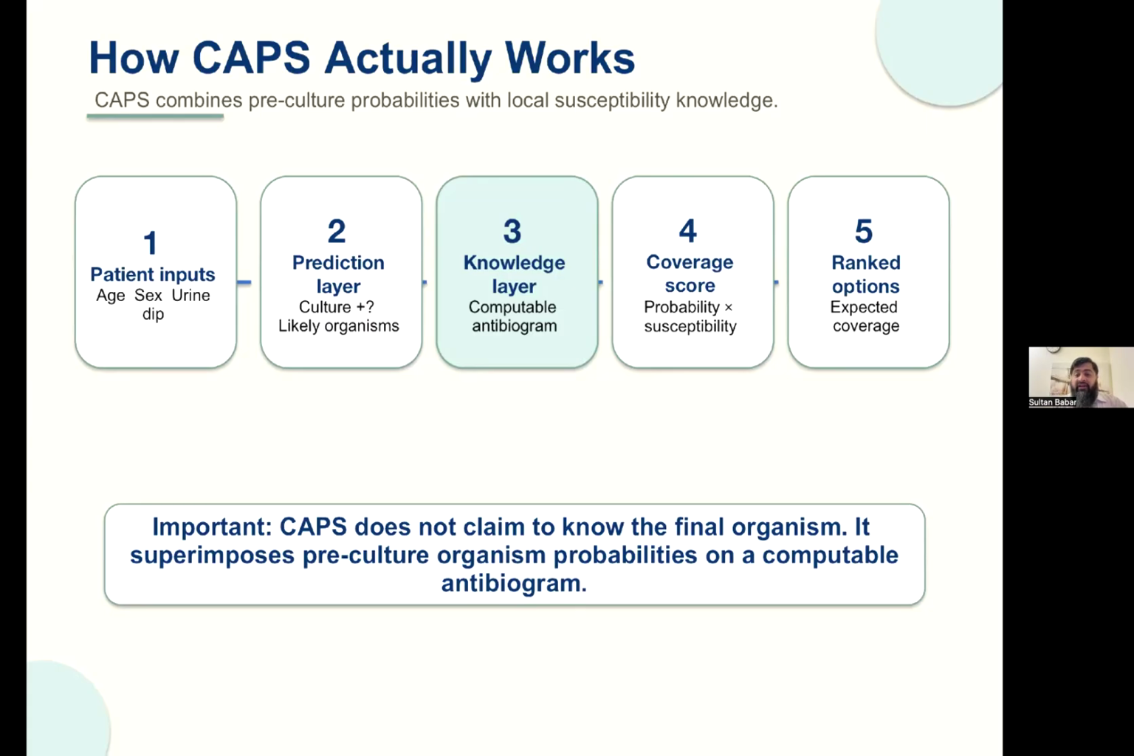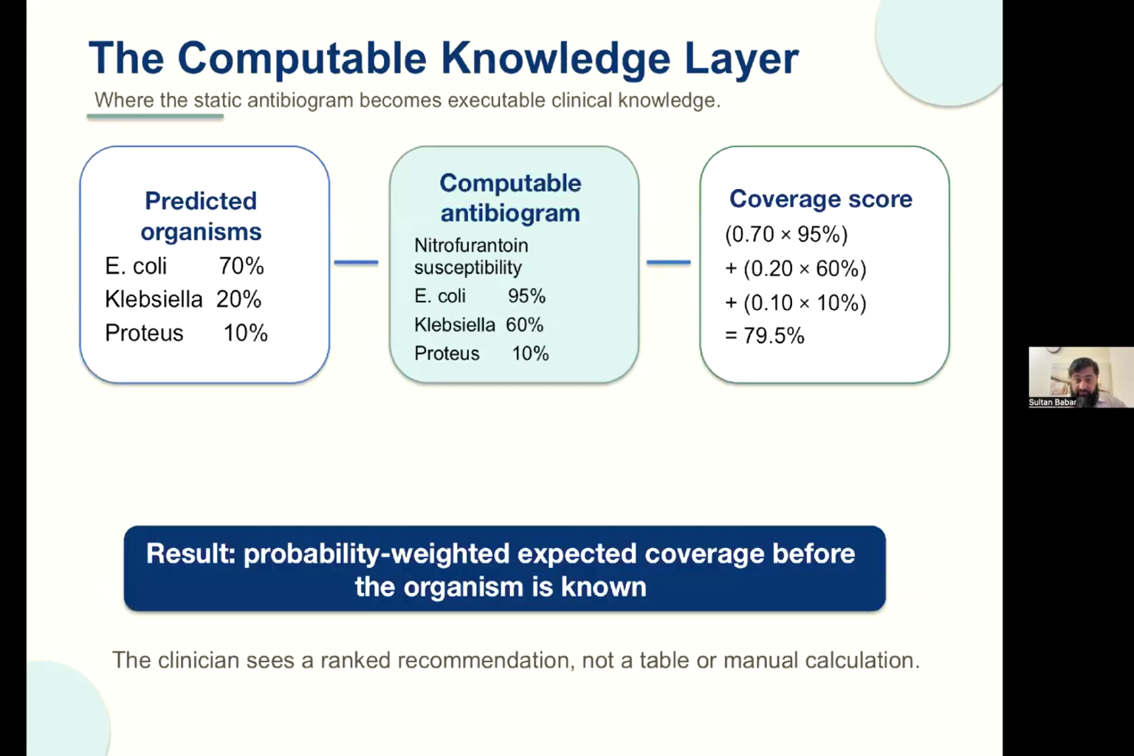The second layer takes the antibiogram data that we insert in a JSON format and calculates what we call the coverage score for every antibiotic, which is the probability of that organism multiplied by the susceptibility of that organism to that antibiotic, and the sum of all those for each of those organisms. And then finally, the physician is given a ranked list of the antibiotics that the organism is more likely to be susceptible to.